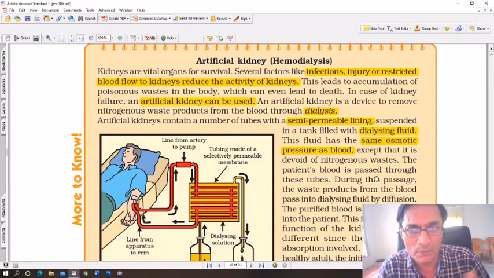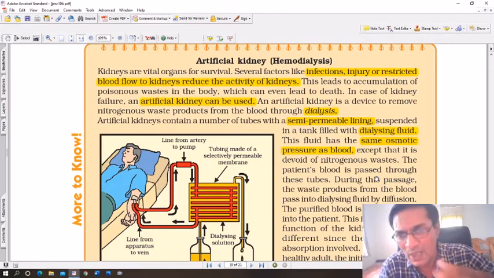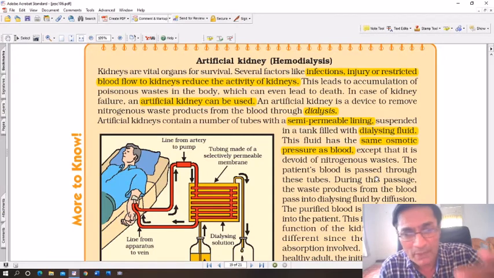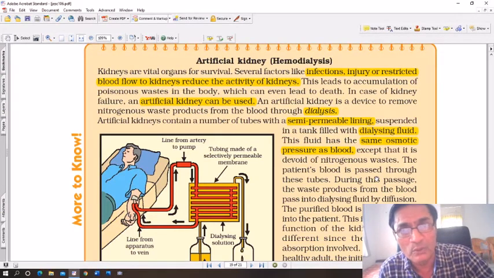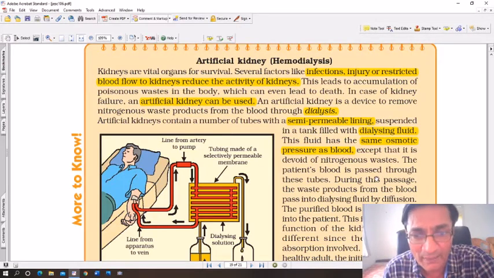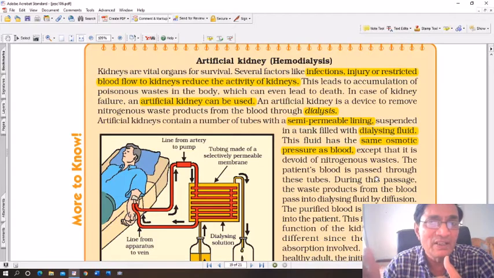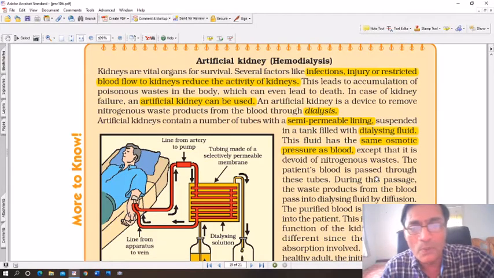It consists of membranes and certain liquids which are stored. The membranes are stored in a selectively permeable membrane, just like the cell membrane. It has got tiny pores, and because of osmotic pressure between the yellow colored liquid and the red colored blood flowing through it, as you can see in the diagram there, there is an exchange of liquids, and urine is filtered out, and the rest of the substances go back into the body.